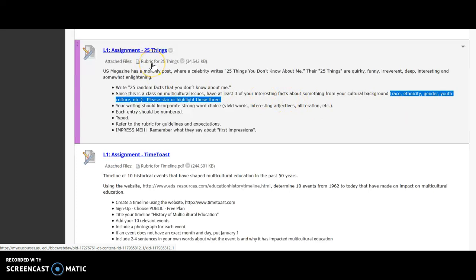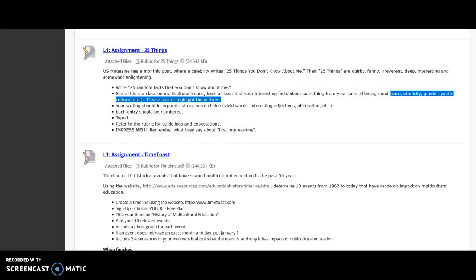There is a rubric here to help guide you, and we really look forward to reading this because it really helps us get to know you.